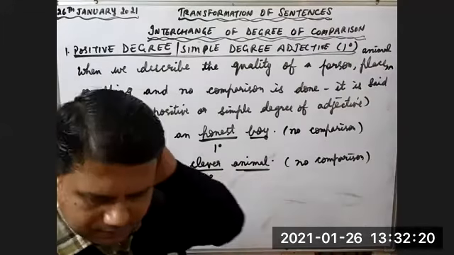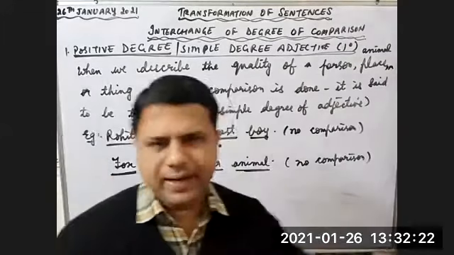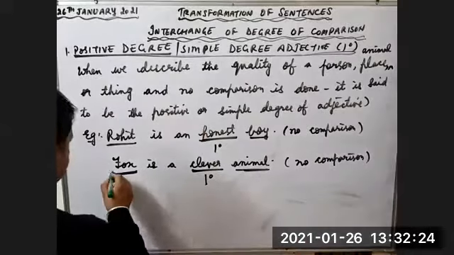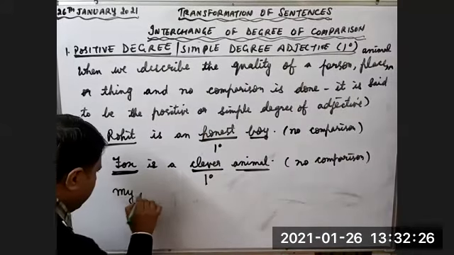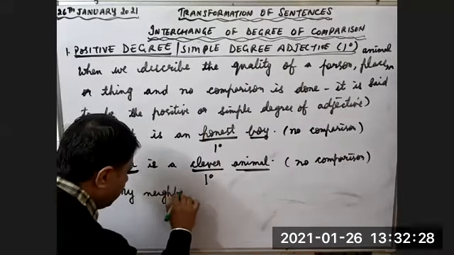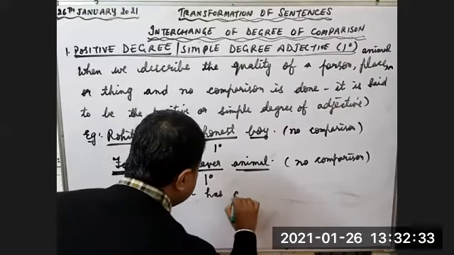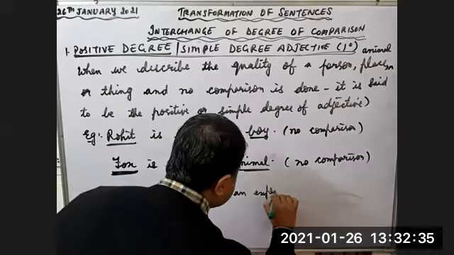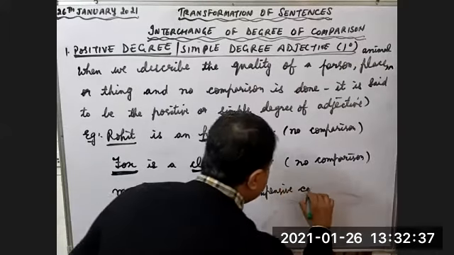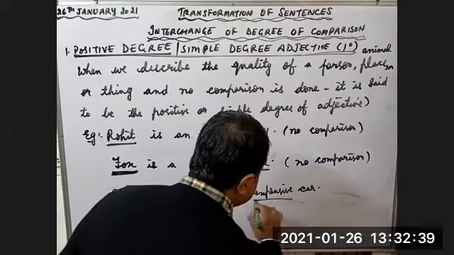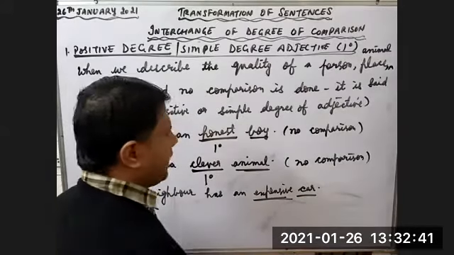Yes. 2 minutes are left. All right. My neighbor has an expensive car. Now, what is this? Expensive. Car is very expensive.